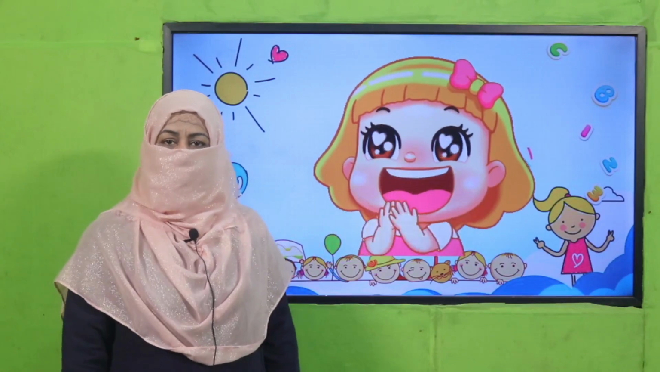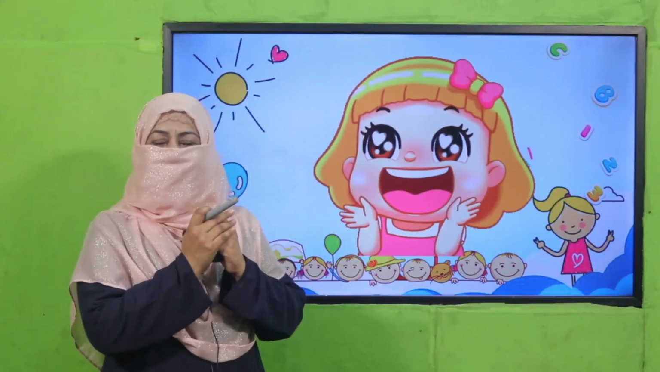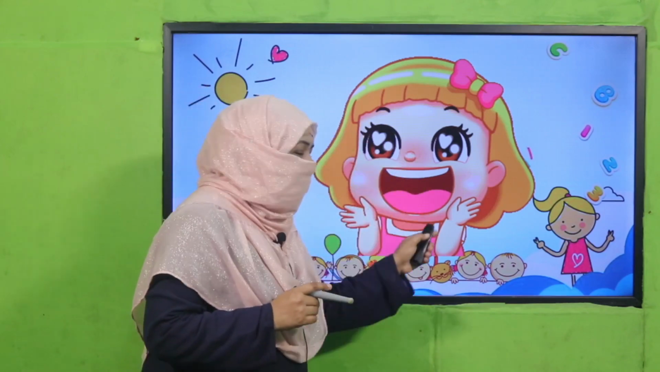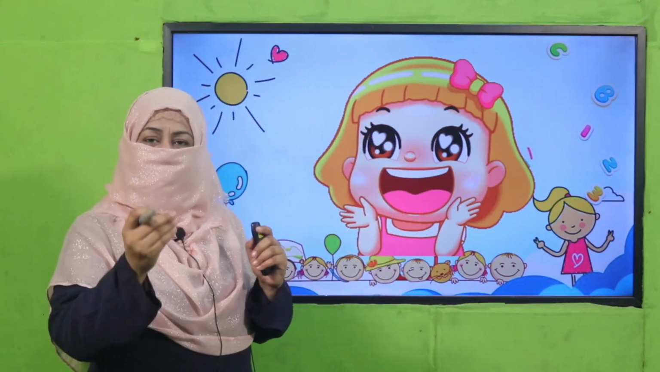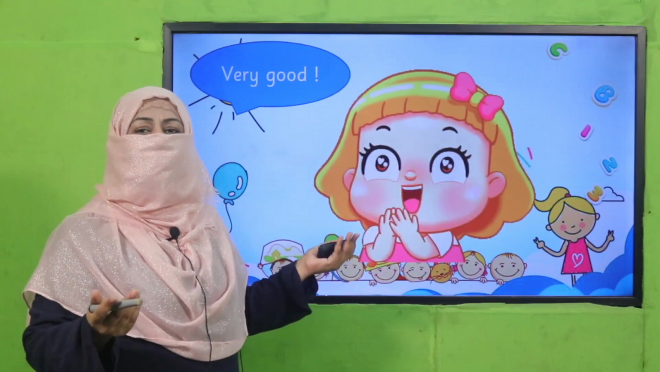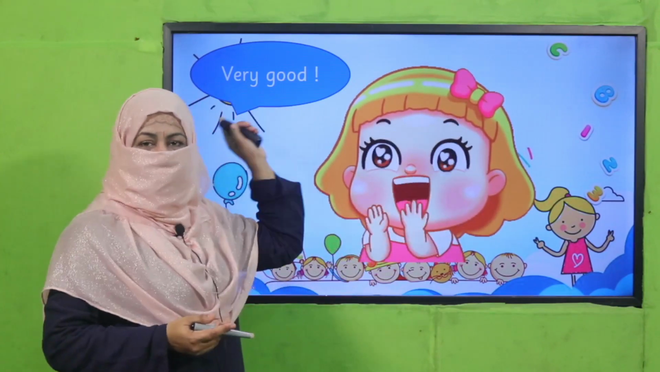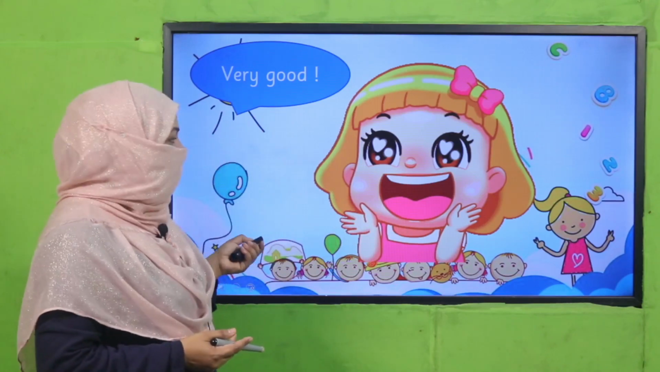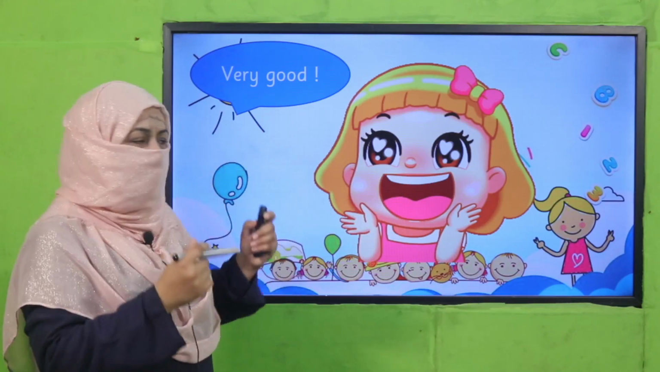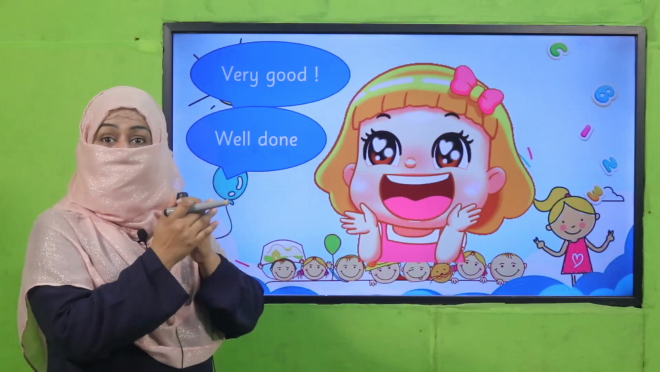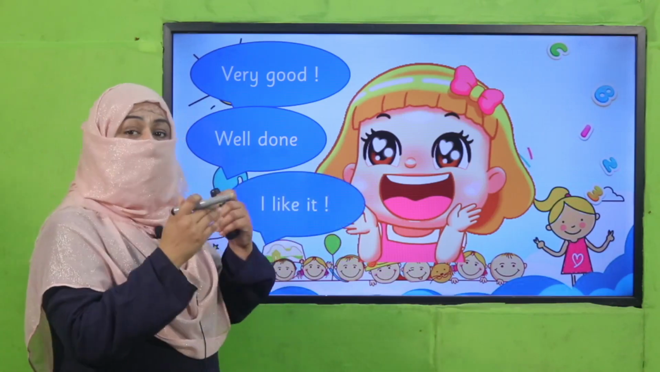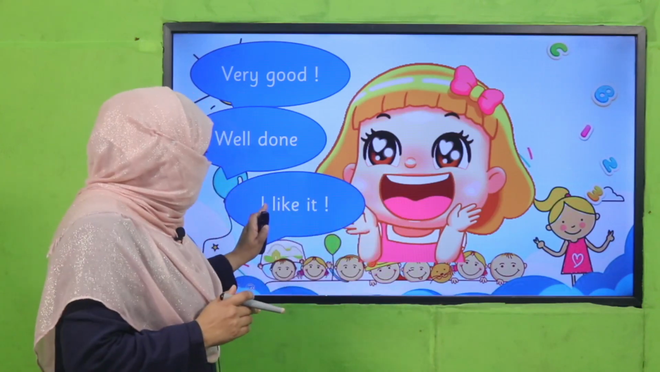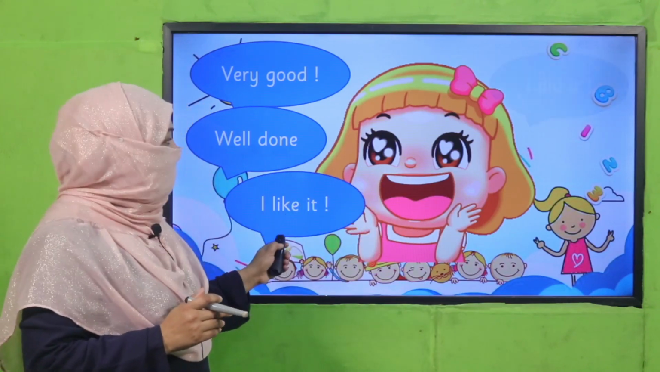Now look at her, what she is doing. Wow, she's happy. Yes, by looking at picture, we can find. So what you find, we can say it in words as well. That is called filling a speech bubble. Like what she might be saying: very good, or because she is happy, she's clapping, very good, or well done. Okay, what else? I like it. What you did, I like. So this is what she is feeling. We can write it in speech bubbles.